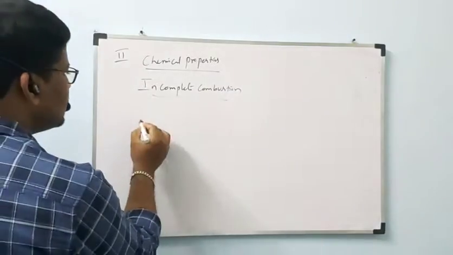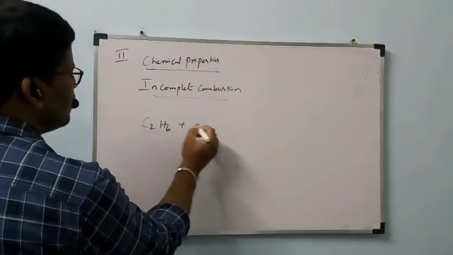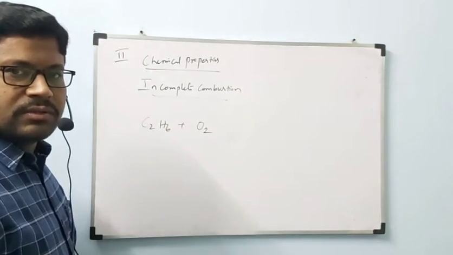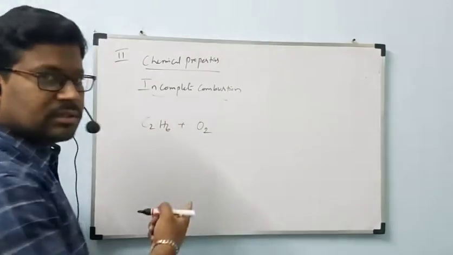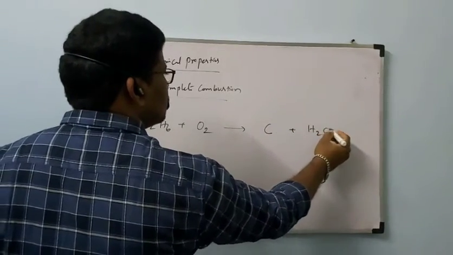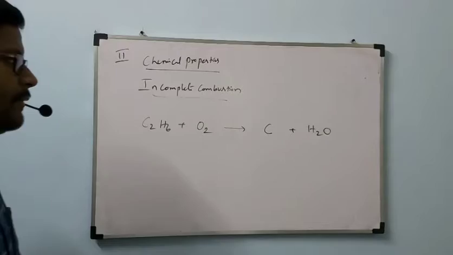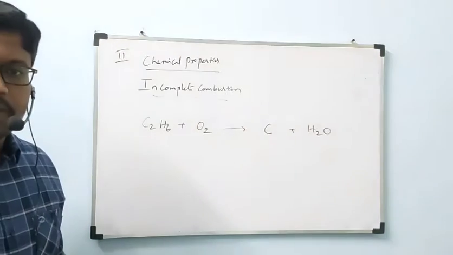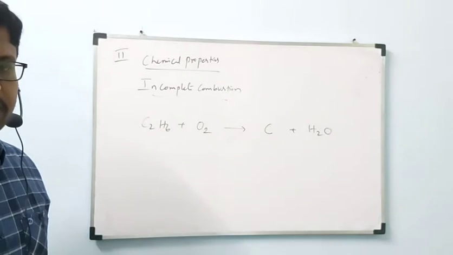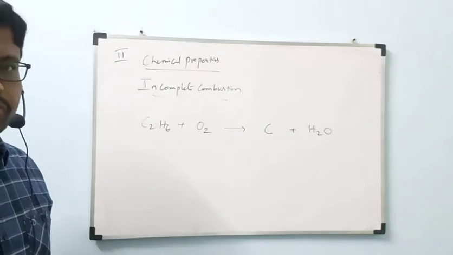That alkane is C2H6, which undergoes reaction with O2 to form carbon plus H2O. Carbon powder will remain. That carbon powder is black in color, and it will remain as residue.